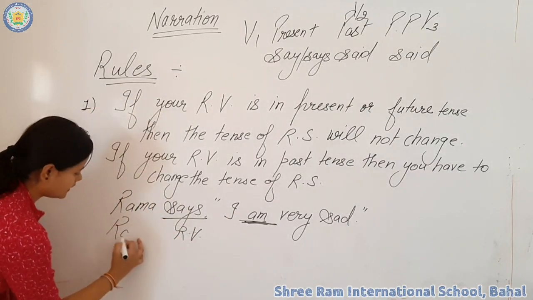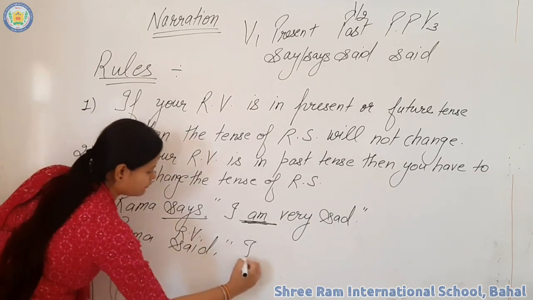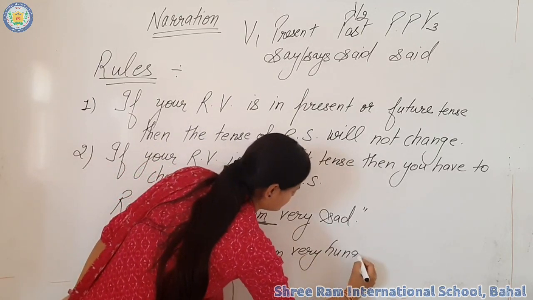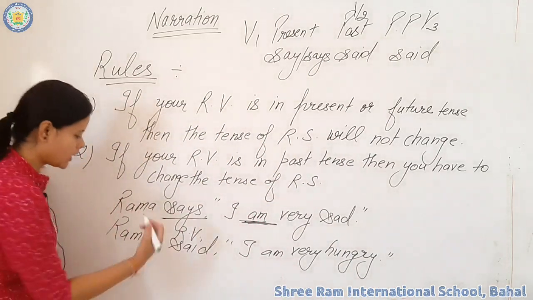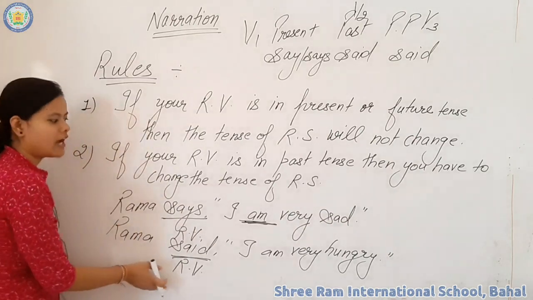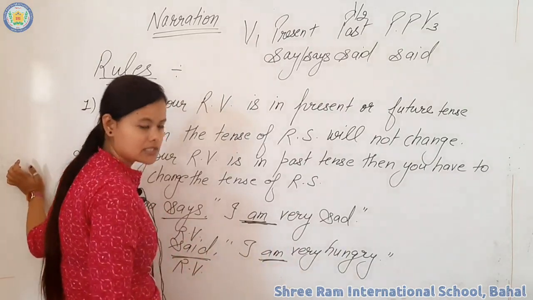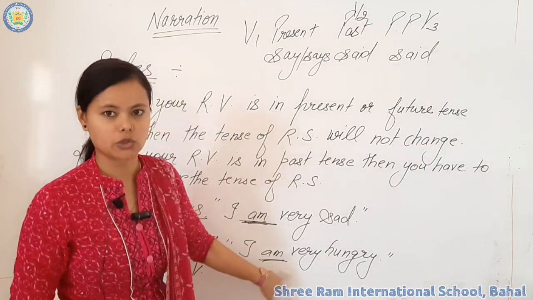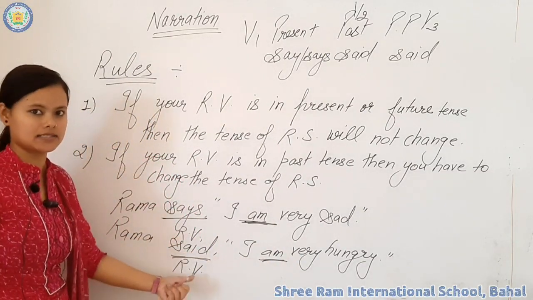If the sentence is Rama said, "I am very hungry." Now see, the reporting verb is in past tense. Now you have to change the tense of reported speech. It means when you change this sentence into indirect, then am will be changed into was. Why? Because our reporting verb is in past tense.